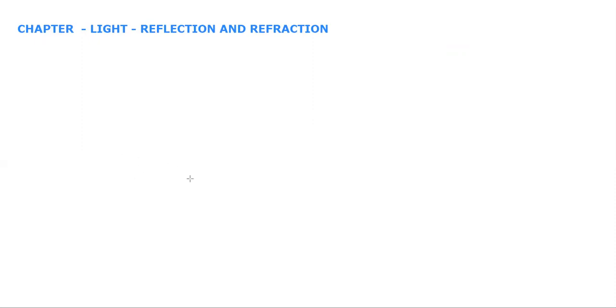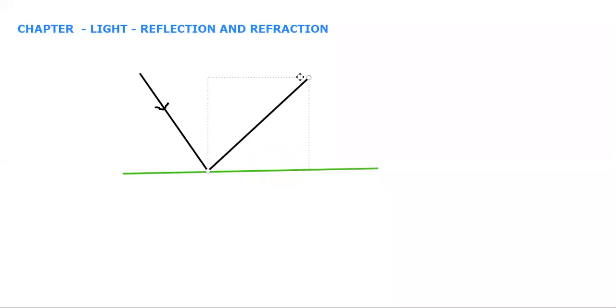Now, what do you mean by reflection? Suppose it is a polished surface when a light ray strikes on it. Suppose this is the light ray. When it strikes on it, it bounces back. It strikes the surface and bounces back to the same medium like this. So this phenomenon is known as reflection of light. Or if you want to define reflection, you can simply say it is the bouncing back of light into the same medium after striking a surface.